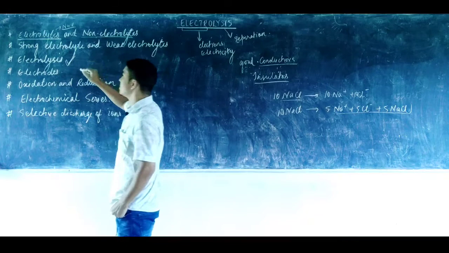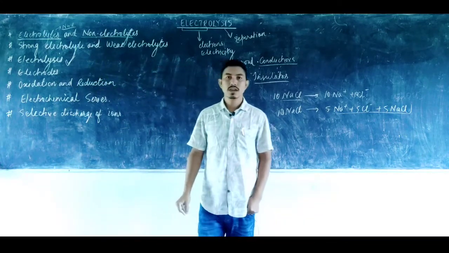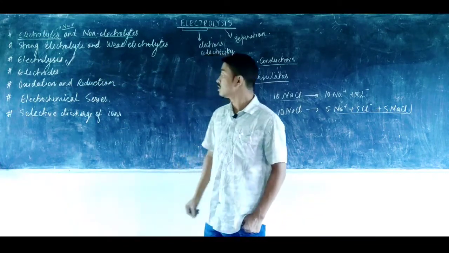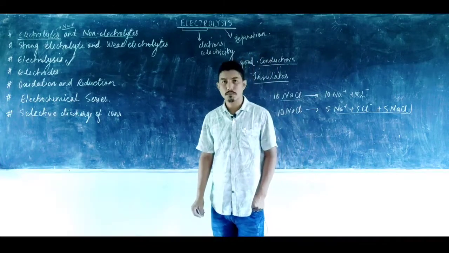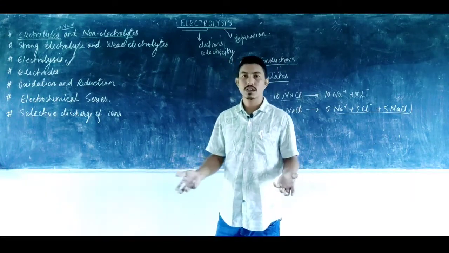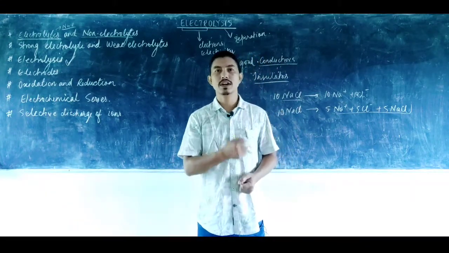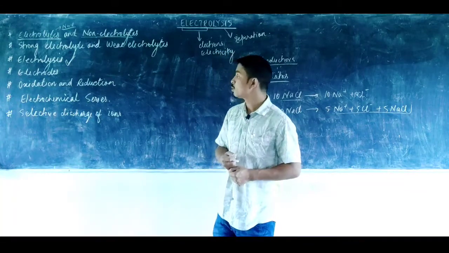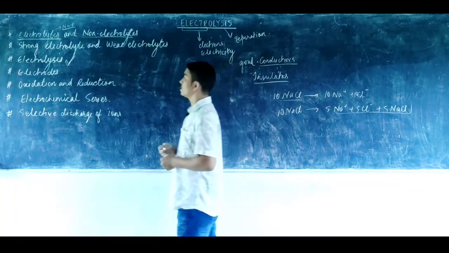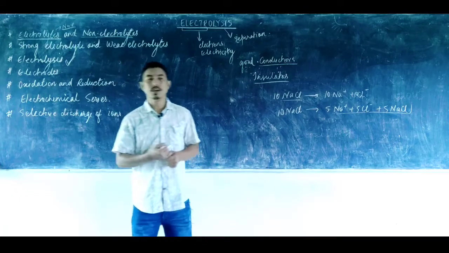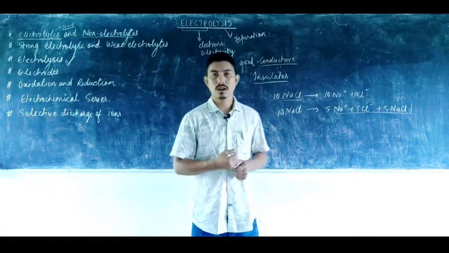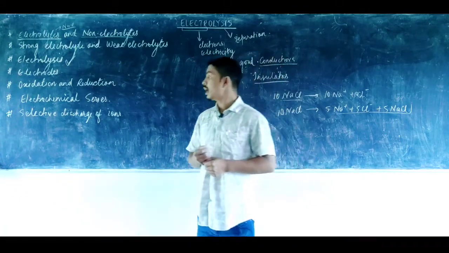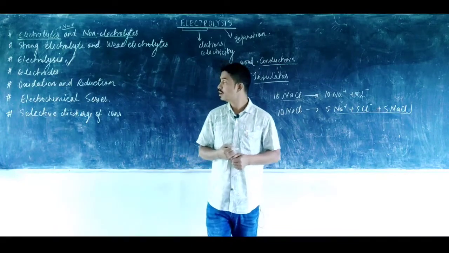So what is electrolysis? Electrolysis is the process in which electrolytes, or some compounds, dissociate into ions when an electric current is passed through them. So that process is known as electrolysis. The decomposition or dissociation of compounds when electric current is passed through them is known as the process of electrolysis.